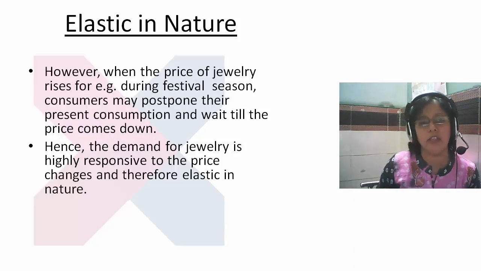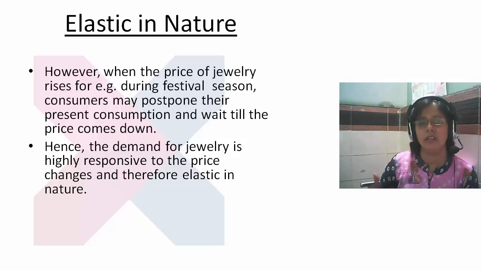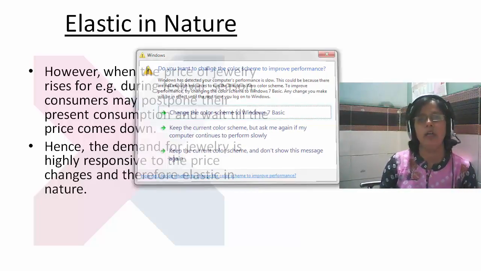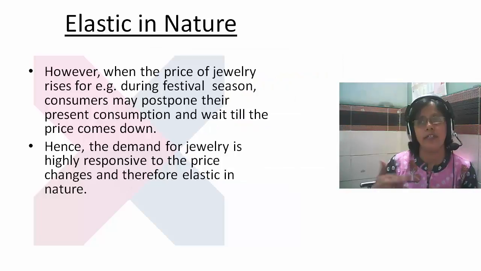Next we consider elastic demand. For example, you can take jewelry. The price of jewelry increases day by day, especially in the season, but people still wait until the time when it becomes normal and they can purchase the jewelry whenever they want.